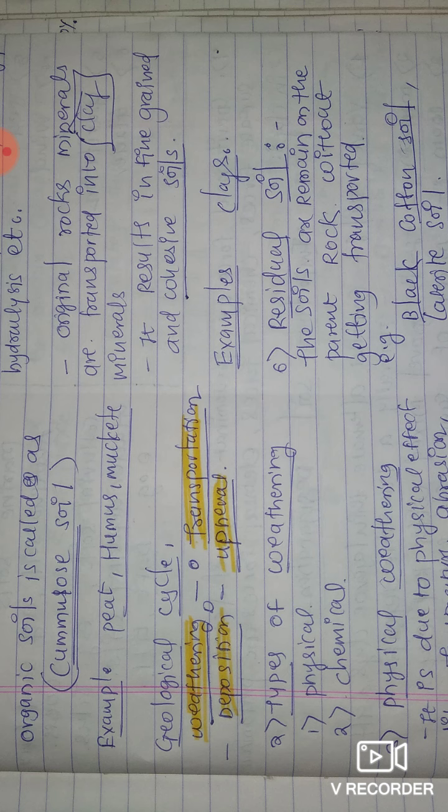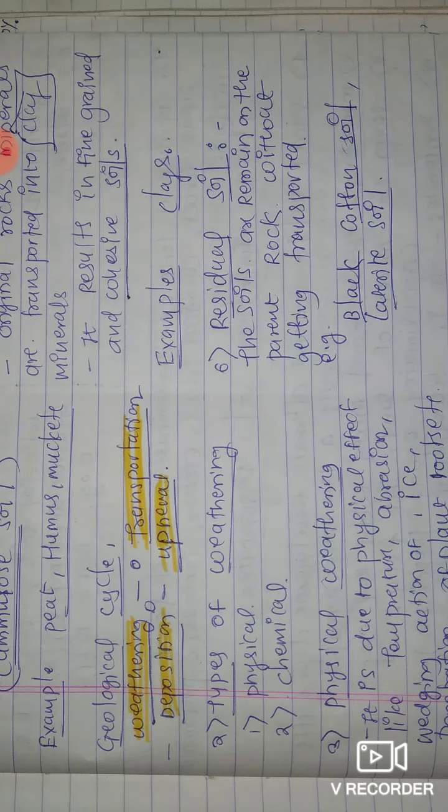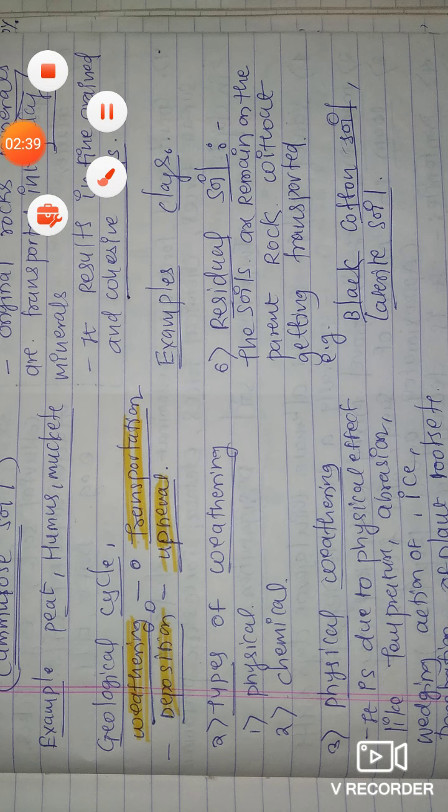Then transportation. What is transportation? Transportation means the movement of the soil from one place to another by wind or any other action, by water, by ice, etc. Any other mode of transportation. That is transportation. According to the mode of transportation, the soil is classified into various types. We will see that later on.